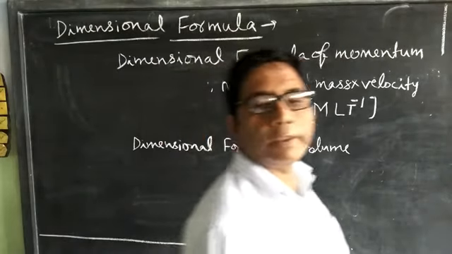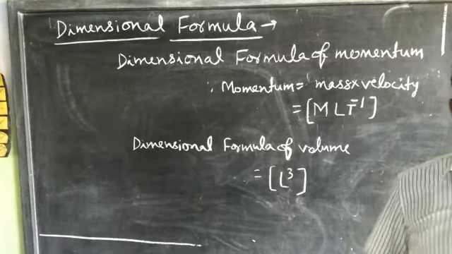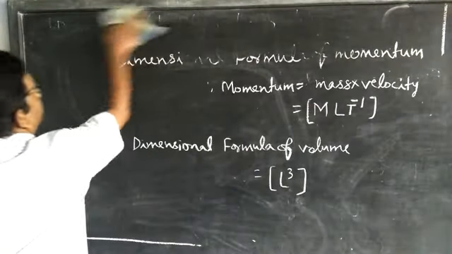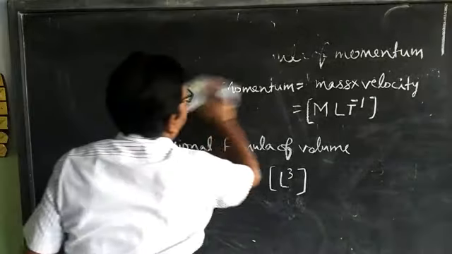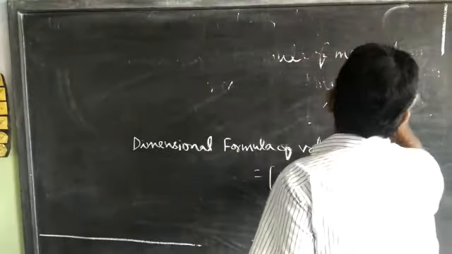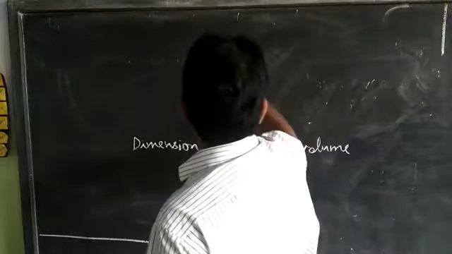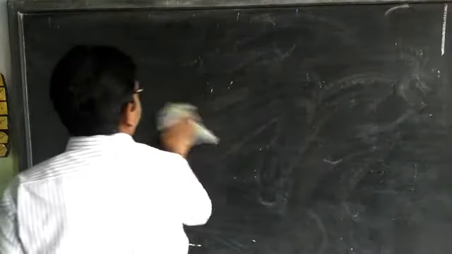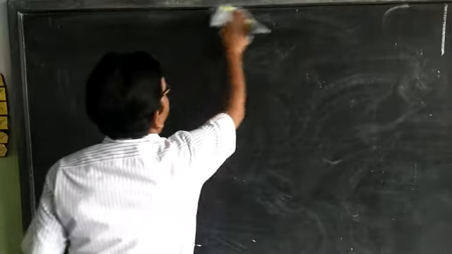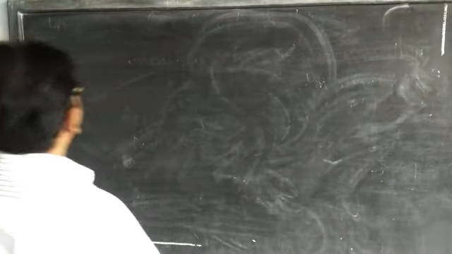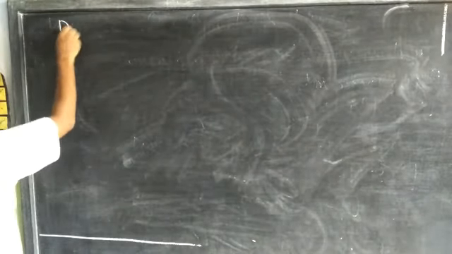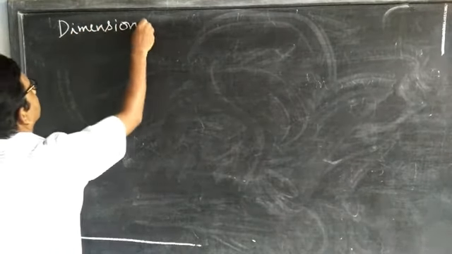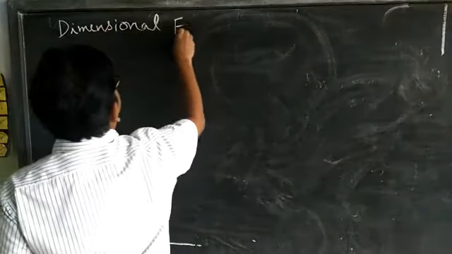Now we will discuss what is dimensional equation.